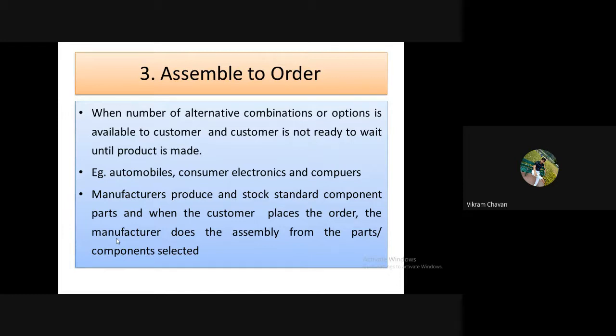Accordingly those components are assembled into the product, and the final product will be delivered to the customer. So that is the important point of assemble to order production.